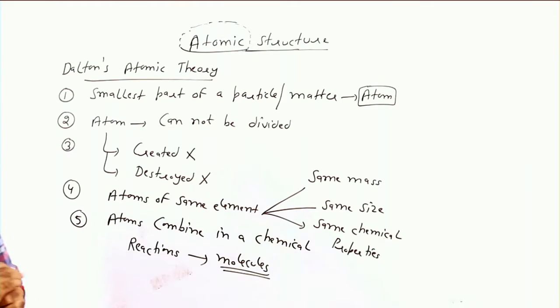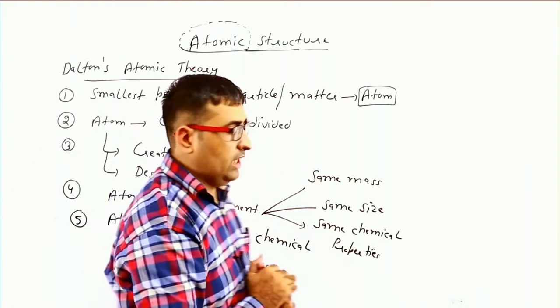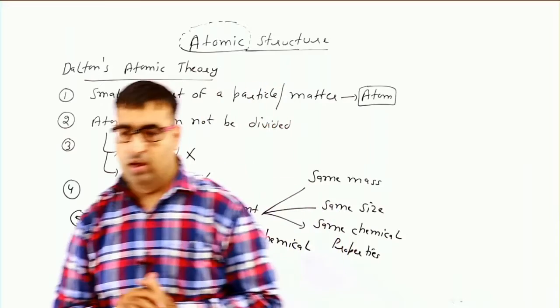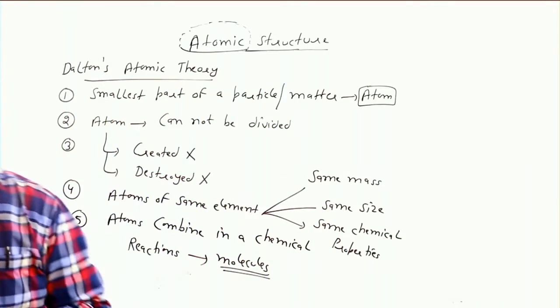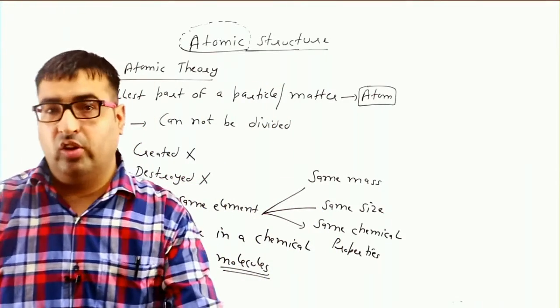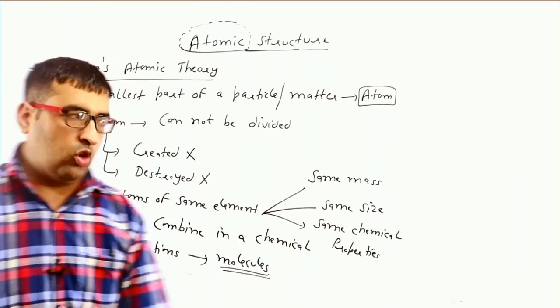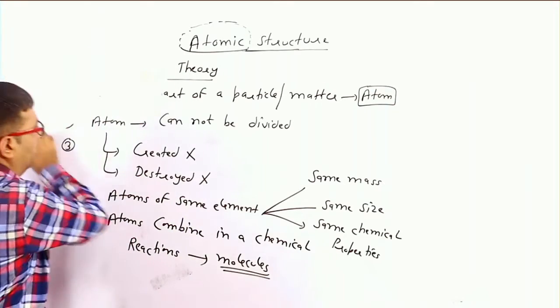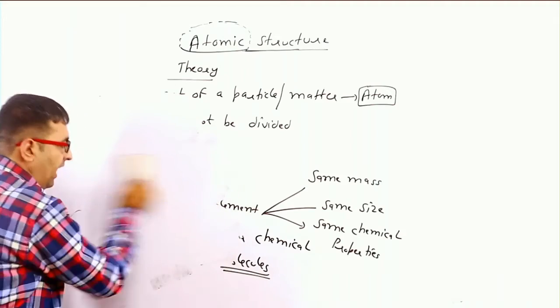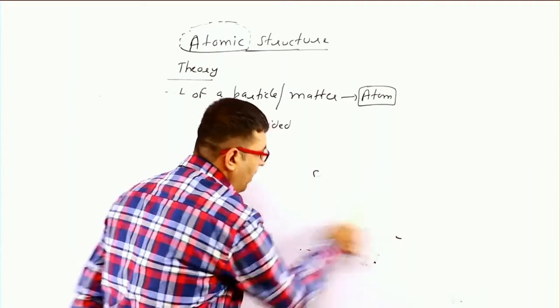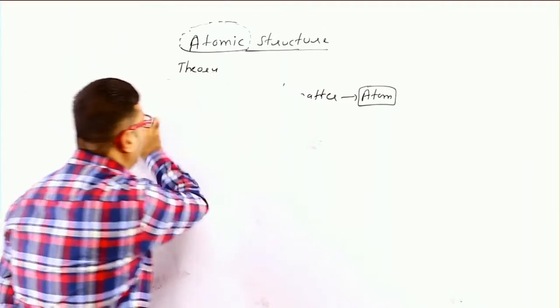Now we will further discuss the J.J. Thomson model of atom, which gives us a very basic structure of the atom. So students, we will take our second model, which was given by J.J. Thomson.